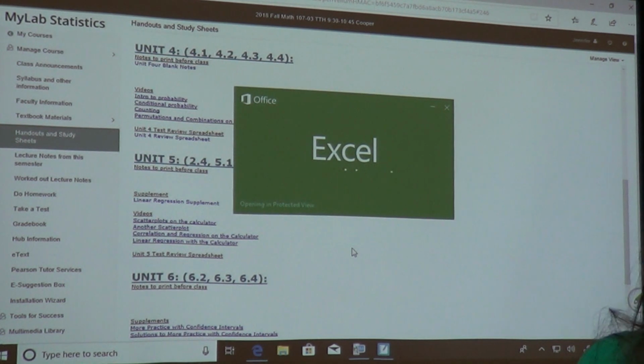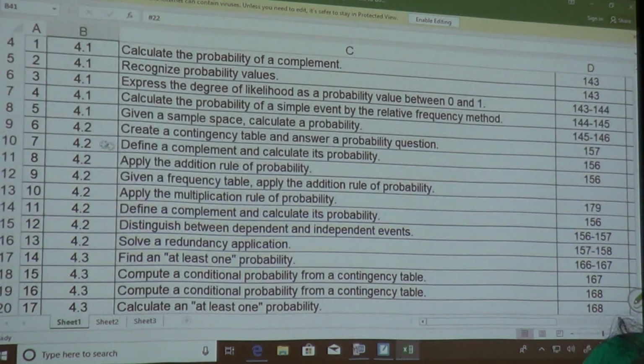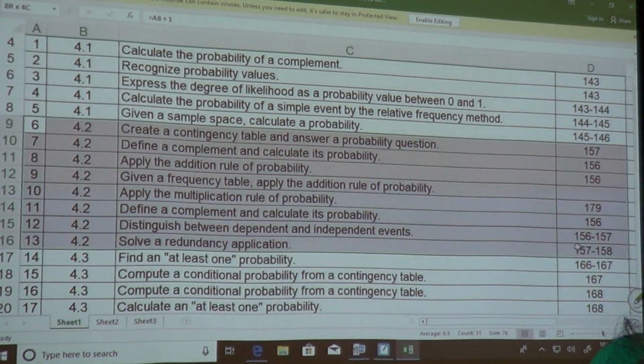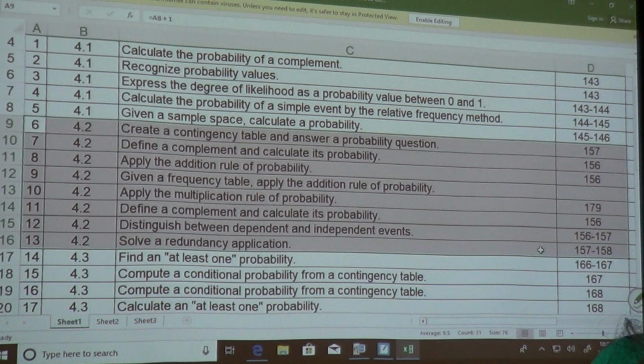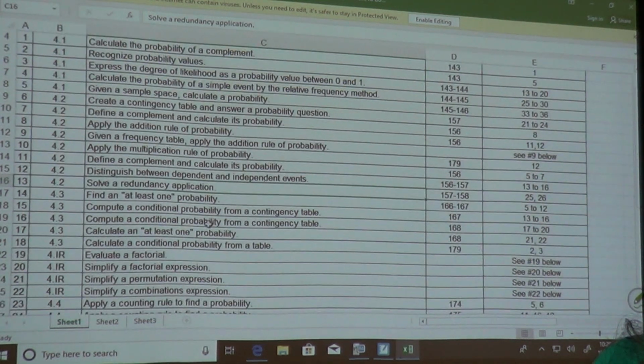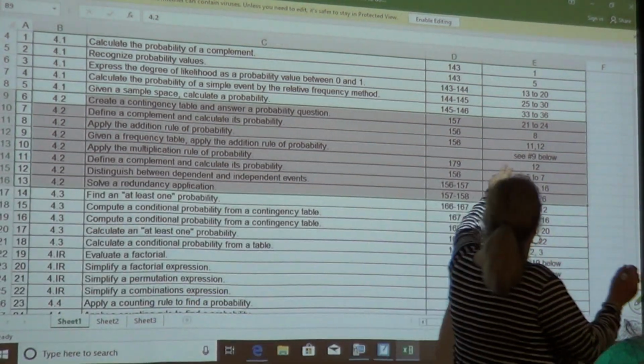And let's see. All right, make it smaller. Another easy thing to do is when you're doing your homework, let me write these numbers over here.